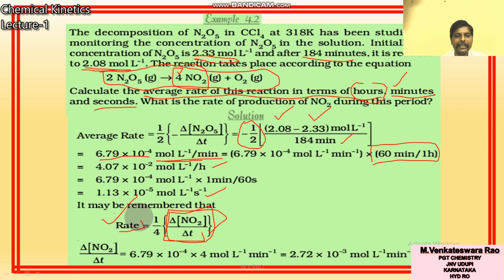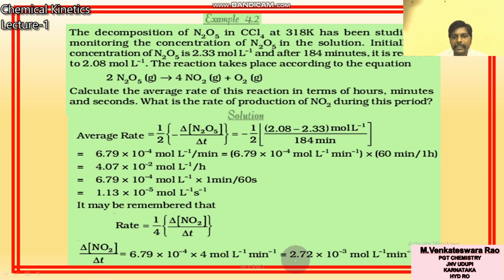So 6.79 into 10 power minus 4 is equal to 1 by 4 into this value. I want delta NO2 by delta t only, so you can shift this 4 to the other side, so 4 times the rate. 4 into 6.79 gives 2.70 into 10 power minus 3 mole per litre per minute. This is the answer: 2.7 into 10 power minus 3 mole per litre per minute.